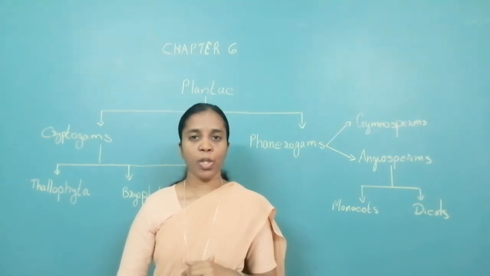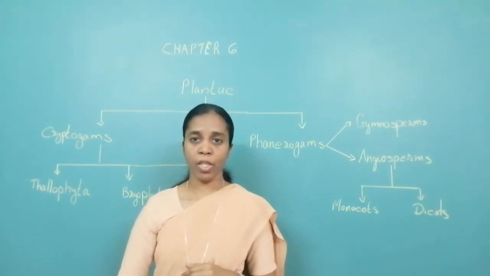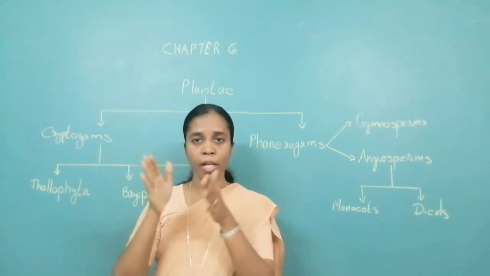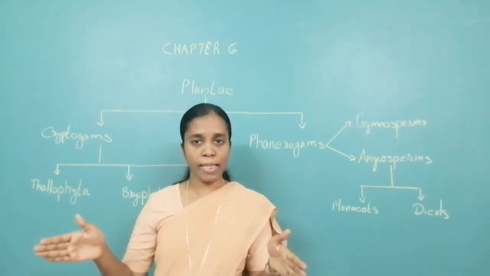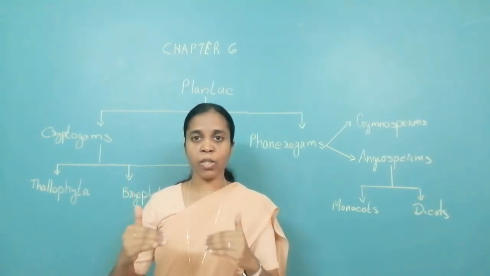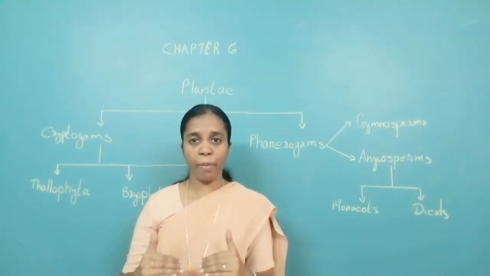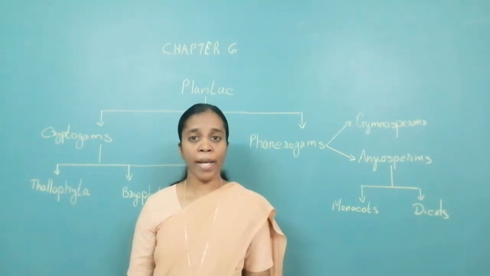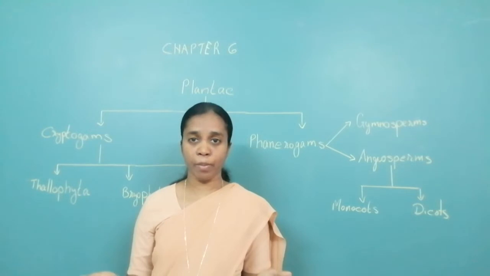I suppose you already know about the hierarchy of classification. First they are divided into kingdoms. Then they are divided into sub-kingdoms. Further into divisions, class, order, family, genus, species. We all have a binomial name.